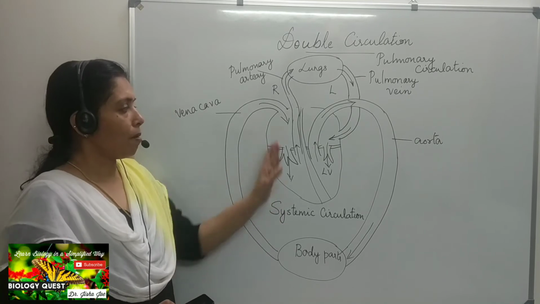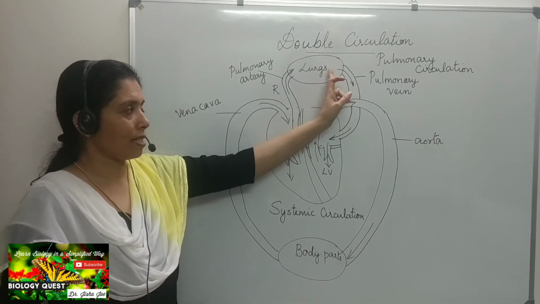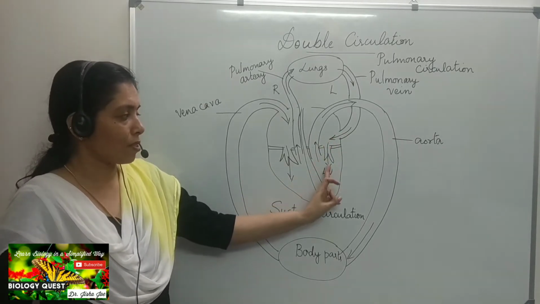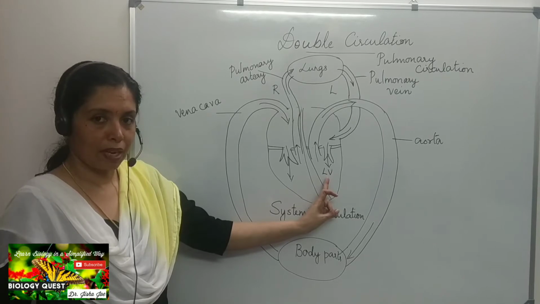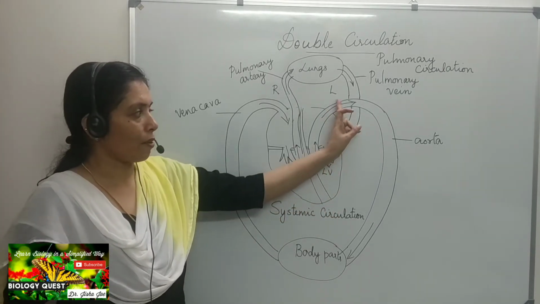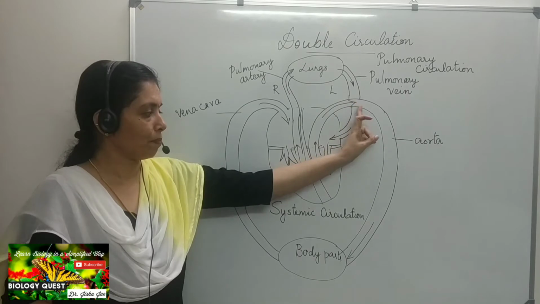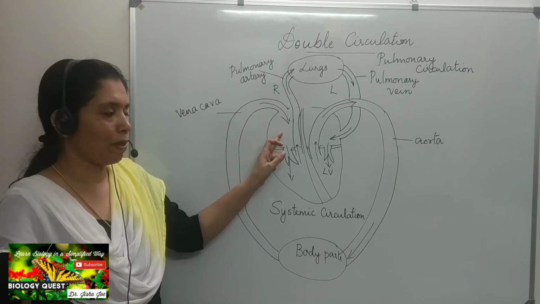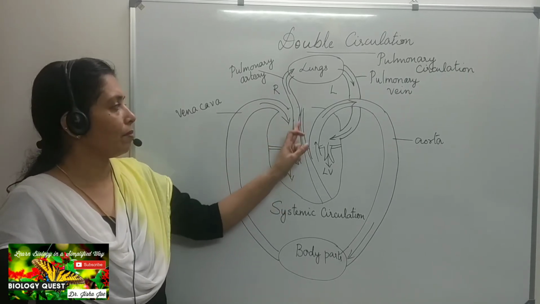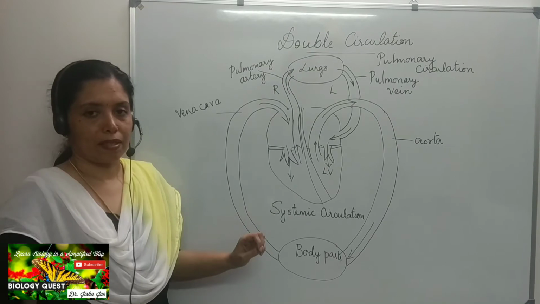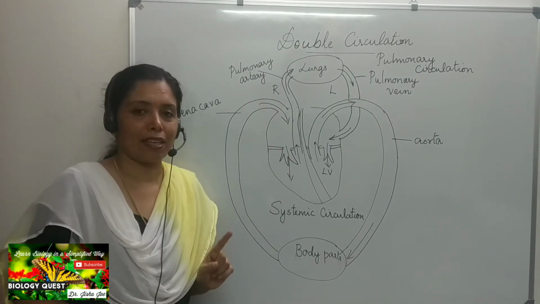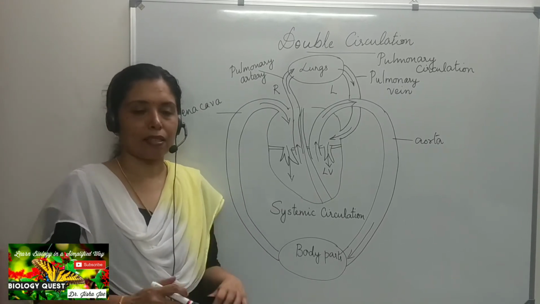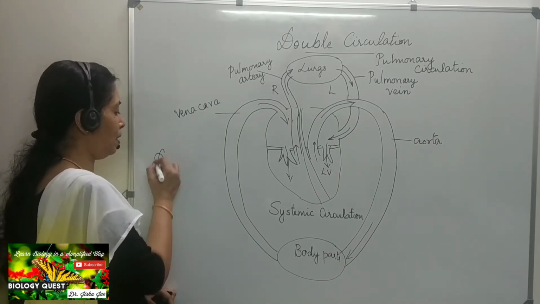As you can see, the oxygenated blood, which is brought into the left auricle, is passed into the left ventricle, and from the left ventricle through the aorta. So this is the first time it goes out. Then from the different body parts, now the second time the blood has entered the heart, which is carried back to the lungs. So to complete one full circulation, the blood flows twice through the heart, and that is why the circulation is called double circulation.